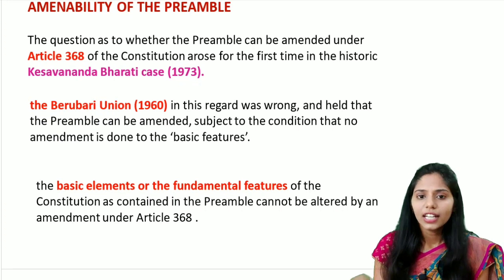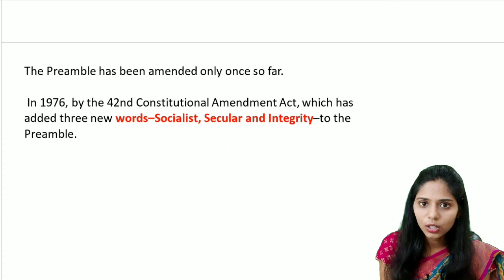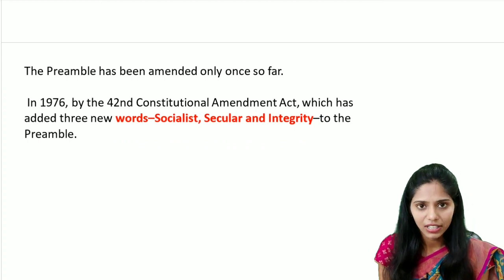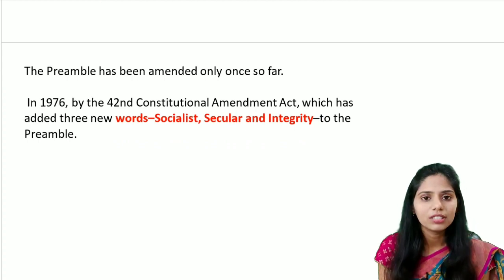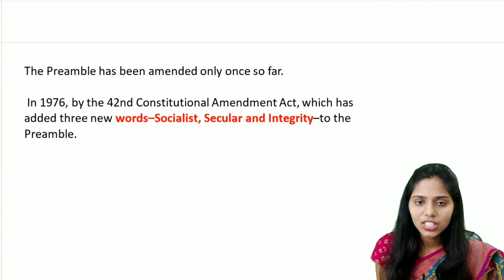So till now, the preamble has been amended only once, through the 42nd Constitutional Amendment Act of 1976, and the three important words added were socialist, secular and integrity. With this we are concluding this lecture. I hope you understand the preamble.